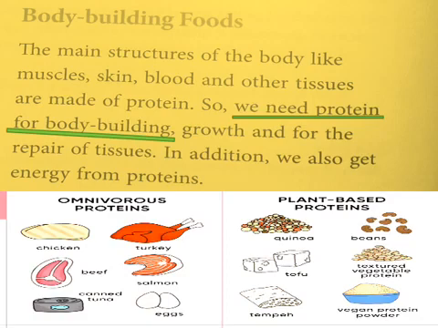Muscle, skin, blood, a lot of tissues. All these are in need of what? Protein. Okay. So if they get the protein only, they are able to develop and grow. Understand? And also if there is any wound, it has to be repaired, no? For that also, what? Protein is needed.